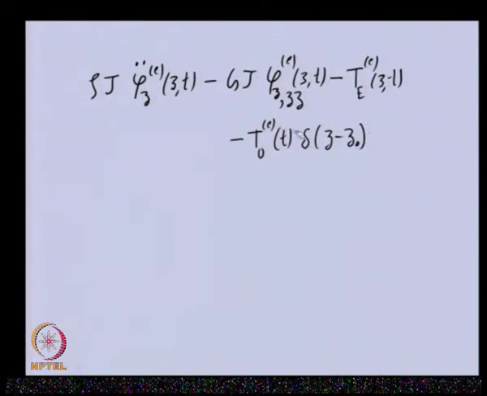If the torque is within the element, then only it will contribute, otherwise it will not. Similarly, the distributed external torque, if it is within the element, will contribute in the equation of motion.